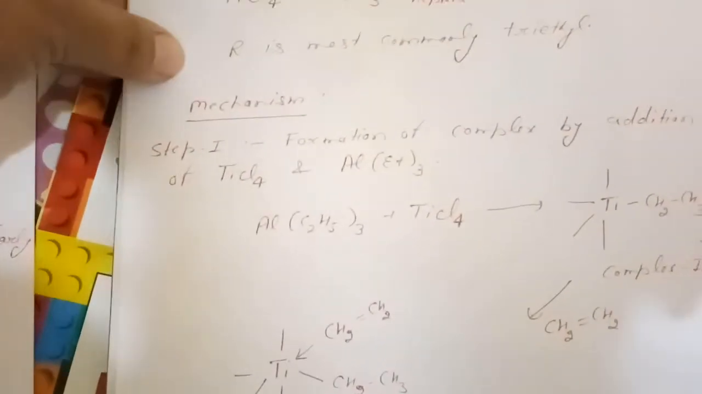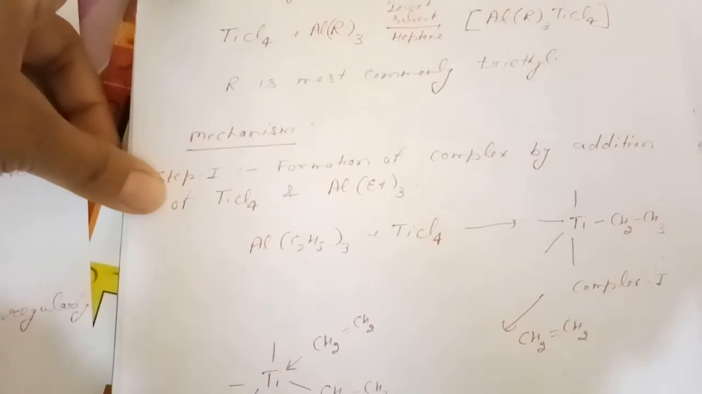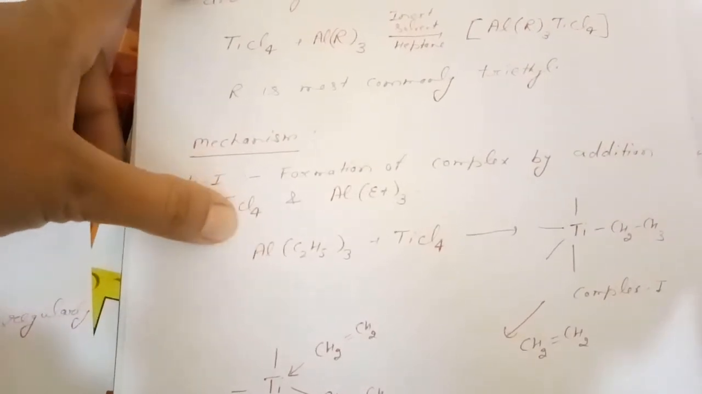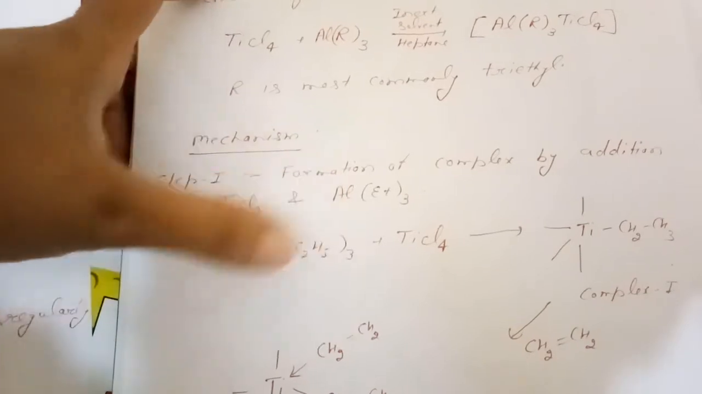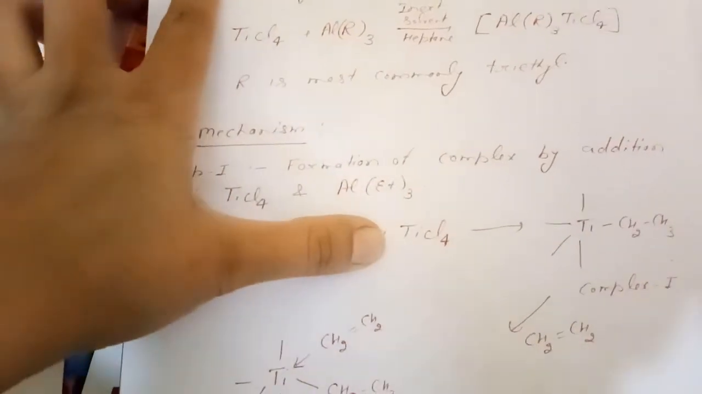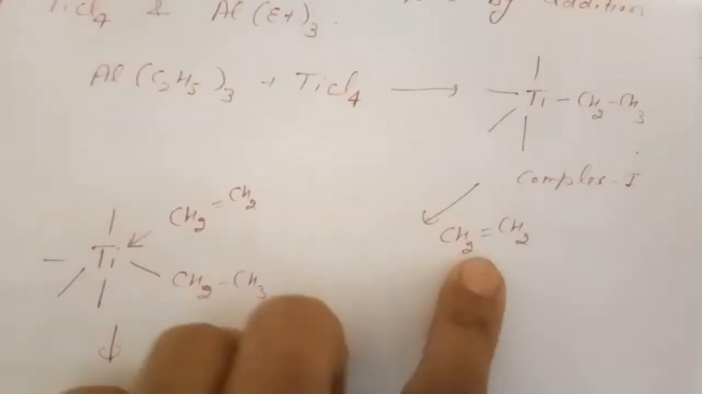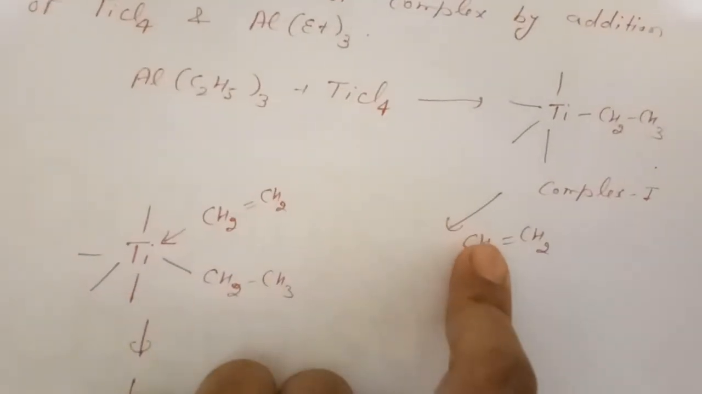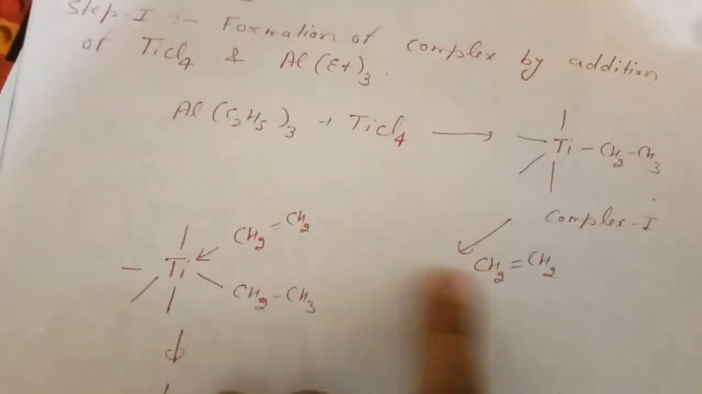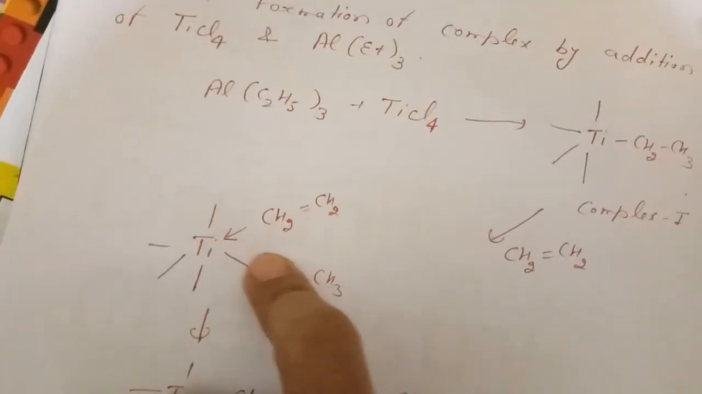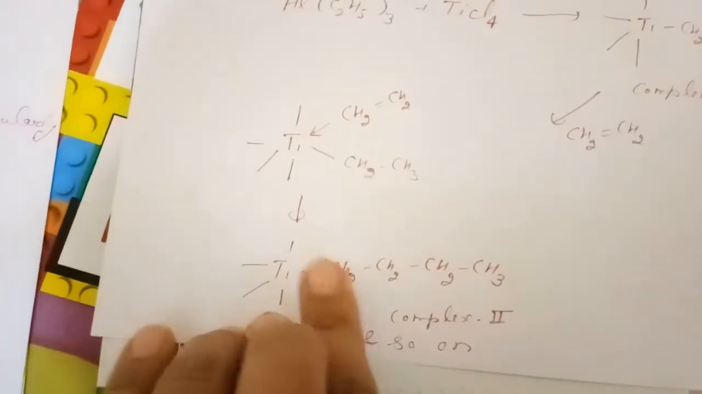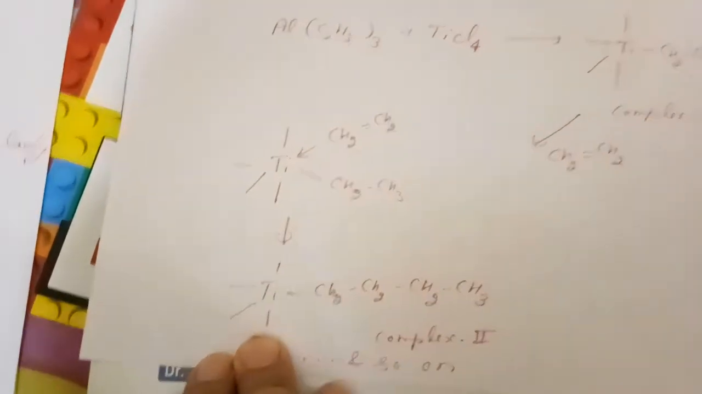Now we will discuss the mechanism of Ziegler-Natta polymerization. Step 1, formation of complex by addition of titanium tetrachloride and triethyl aluminium. Now triethyl aluminium and titanium chloride will react with each other, and this will form complex 1. Next, as we add the monomeric unit, this monomeric unit will get entrapped between the titanium and this ethyl group. See here, this will form a coordinate bond with titanium. In the next step, this got introduced in between titanium and ethyl. This is complex 2.